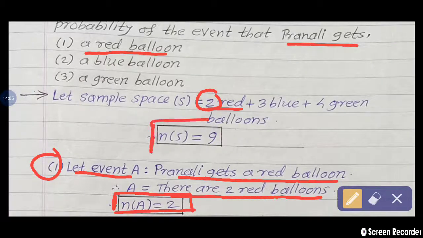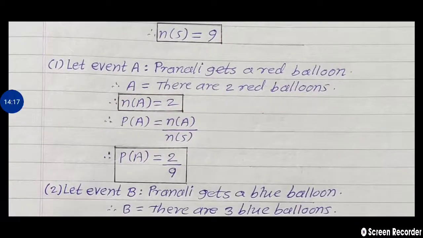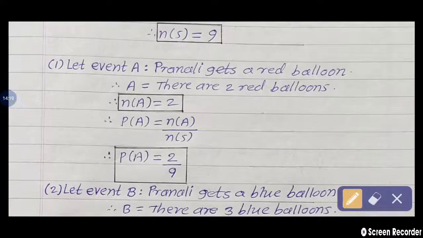What is the value of n of S? 9, and n of A is equal to 2. If we find the probability of this event A by using the formula, see what we get.